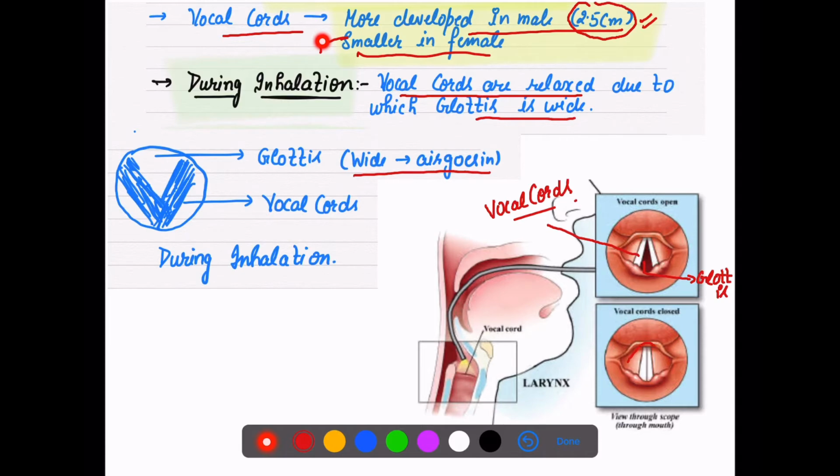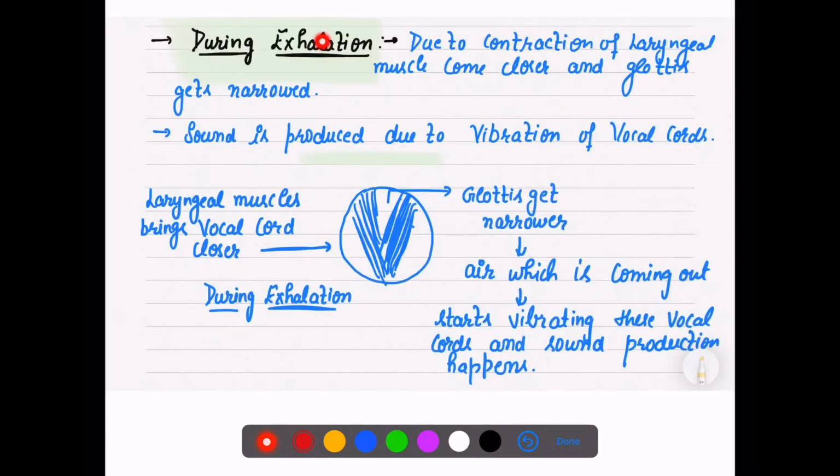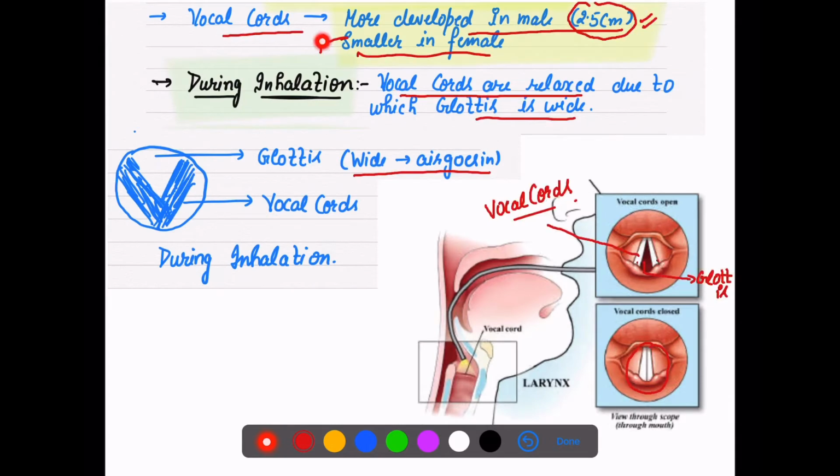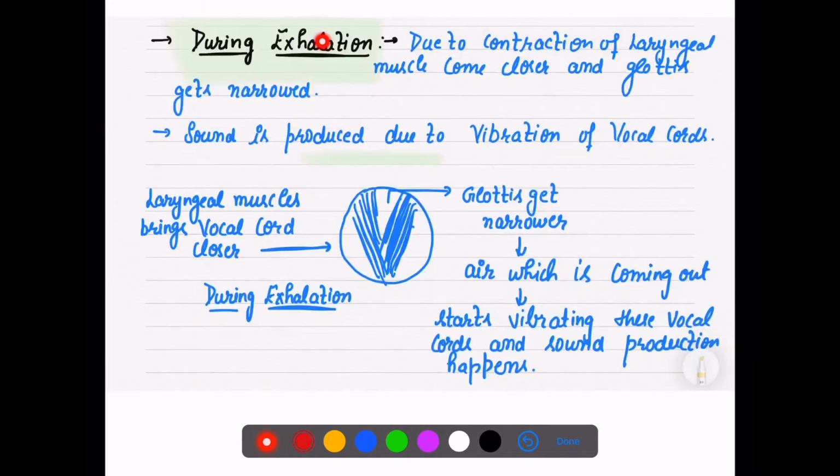Now look at the exhalation, when air has to move out. There is the presence of laryngeal muscles. When the air has to move out, there is a contraction of laryngeal muscles, and due to this contraction, these vocal cords come closer.